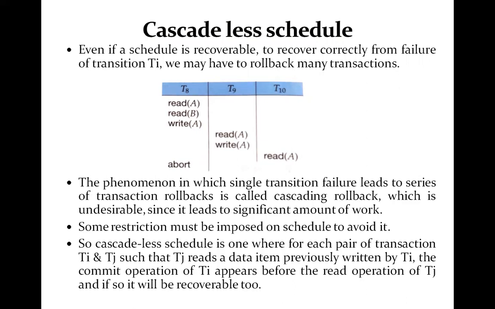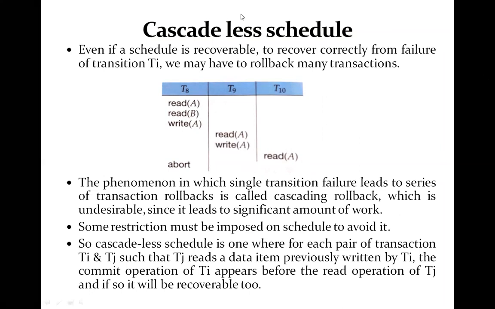We know that it may be possible that even if a schedule is recoverable, to recover correctly from the failure of the transaction Ti, we have to roll back several transactions. Such aborting of transactions is called cascading abortion. Such a situation occurs whenever a transaction reads a data item which is written by certain another transaction.